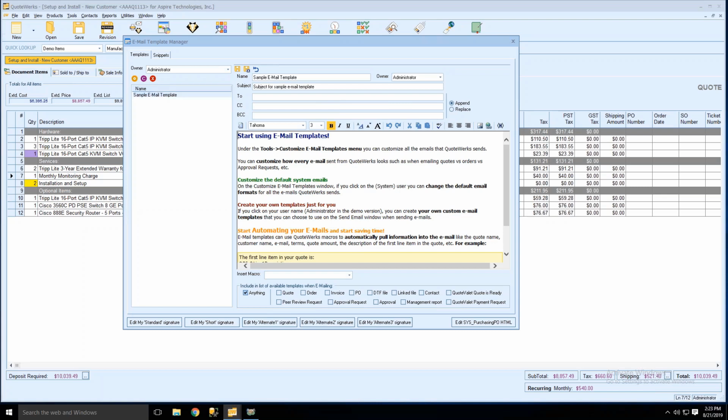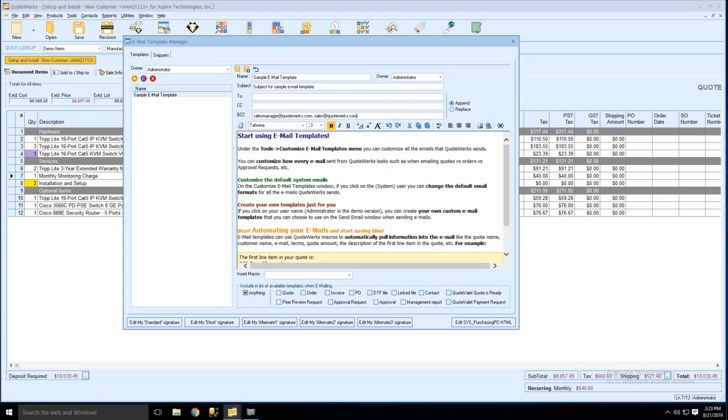So some of the new features that we added, the biggest one is going to be the To, CC, and BCC. This is extremely useful, where you can add email addresses to the template by default. For example, if you had a template that only goes out to customers, and you wanted it to automatically BCC your sales manager, you could put in sales manager at QuoteWerks.com, or whatever their email address is. You can add multiple email addresses, just separate them with a comma. So if you also want sales@QuoteWerks.com, you could do that.